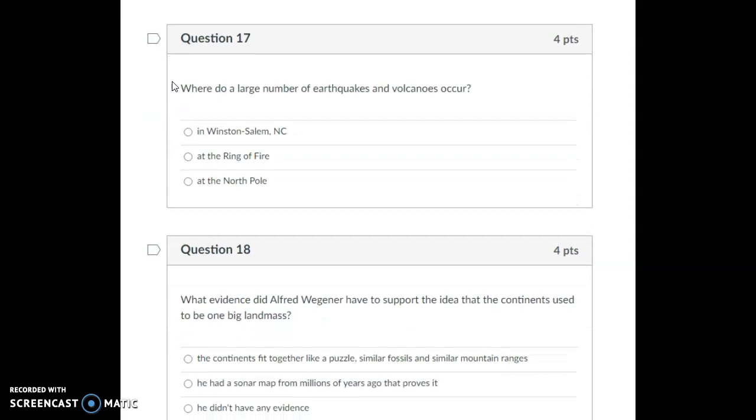Question 17. Where do a large number of earthquakes and volcanoes occur? In Winston-Salem, North Carolina, at the Ring of Fire? At the North Pole?